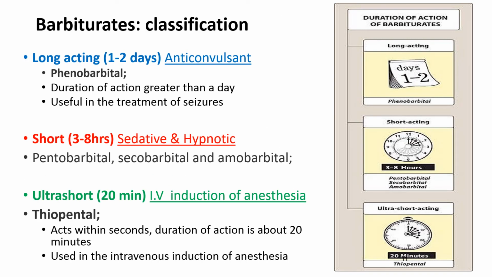Now, based on the duration of action, we can classify barbiturates into three categories. First is long-acting barbiturates. Second is short-acting, and third is ultra-short-acting barbiturates. Long-acting barbiturates, why do we call them long-acting? Because their duration of action is more than 24 hours.